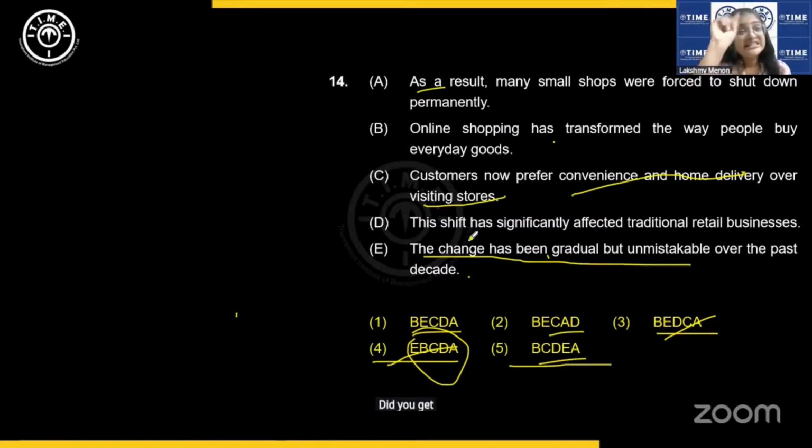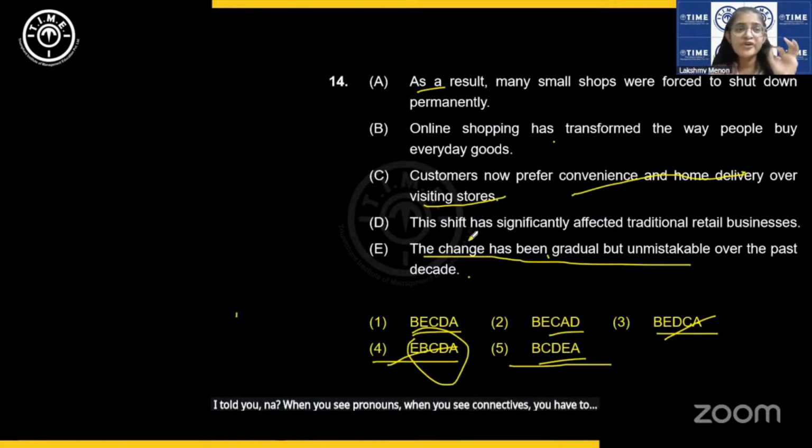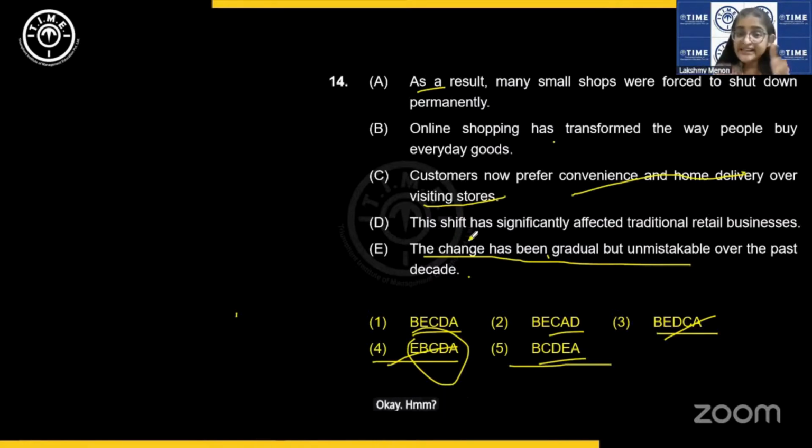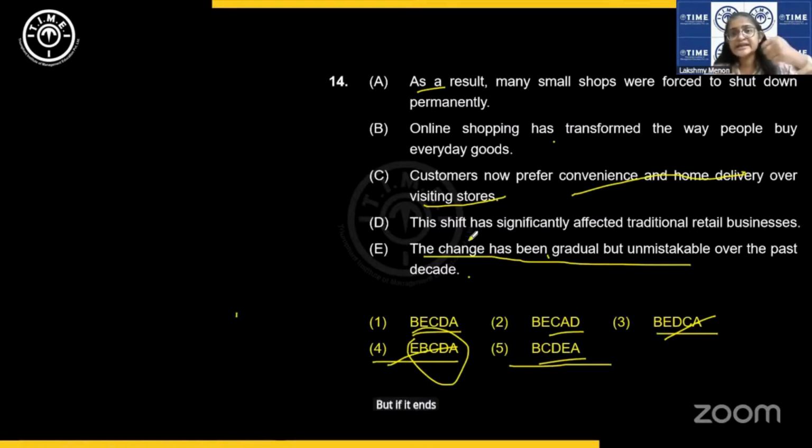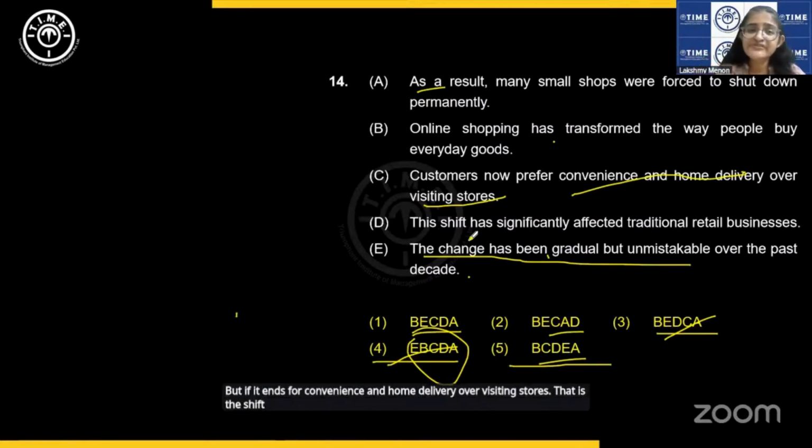Did you get it? This shift, when you see, I told you, when you see pronouns, when you see connectives, you have to hunt for the precise pair. Okay? This shift means it has to come after a sentence which talks about movement from one thing to another, and that sentence can only be C. Preference for convenience and home delivery over visiting stores. That is the shift which is referred to as this shift.